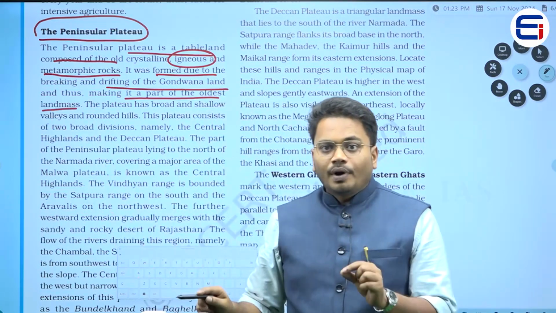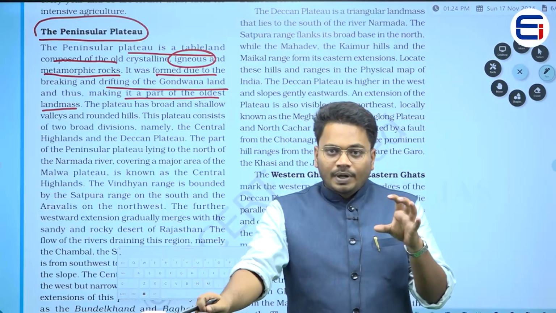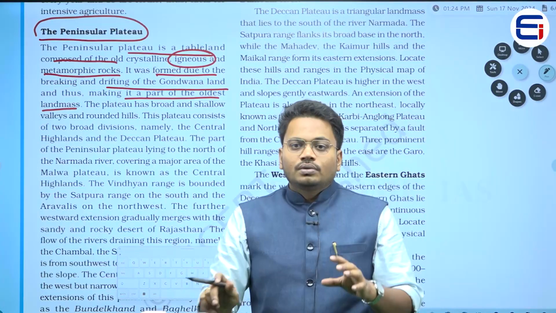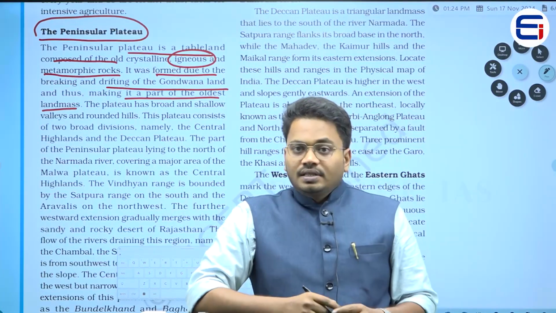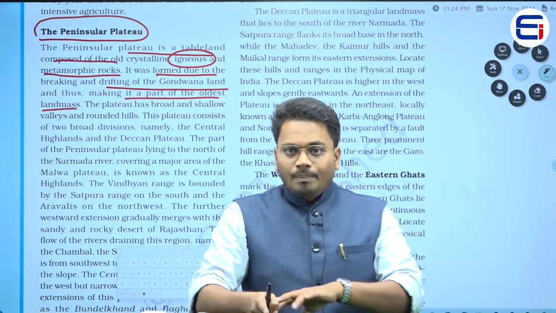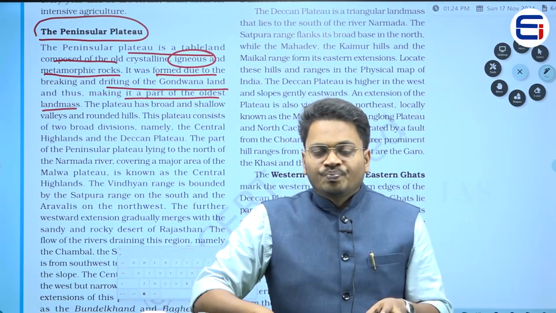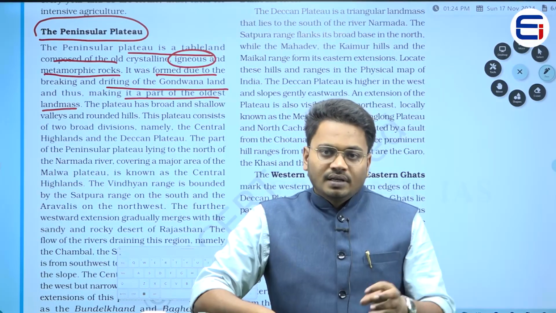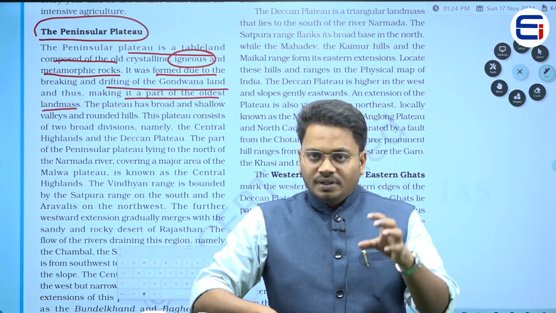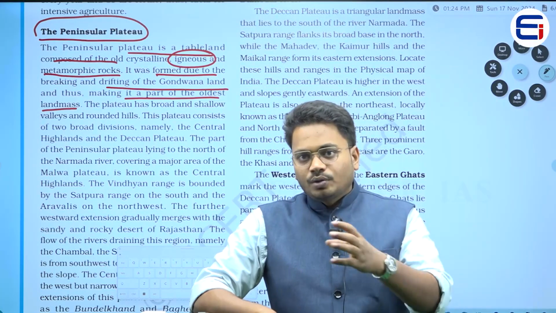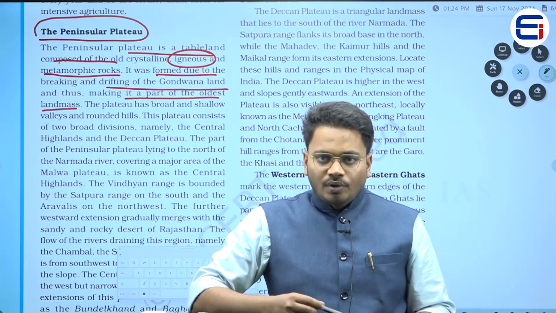This is also an important point. If you compare this plateau with the Himalayan mountains, the Himalayan mountains are younger when compared to this peninsular plateau. What does it mean? It means that the peninsular plateau was formed long back when compared to the Himalayan mountains.